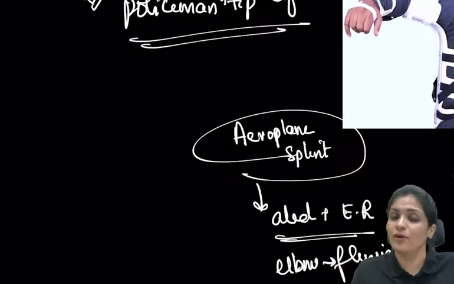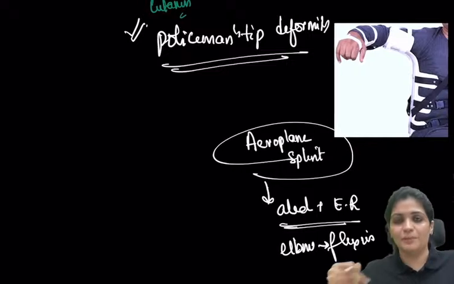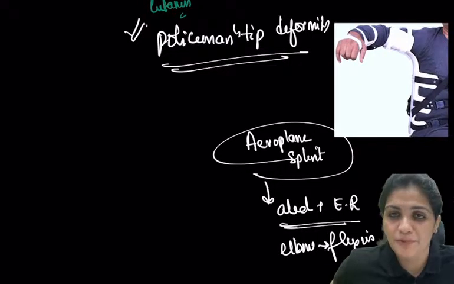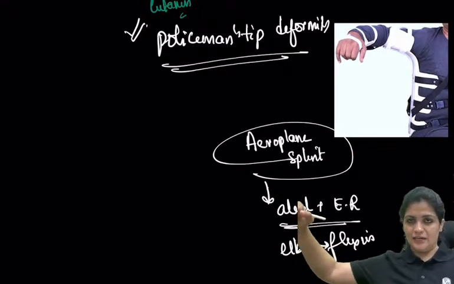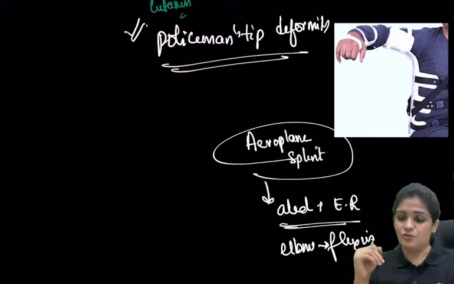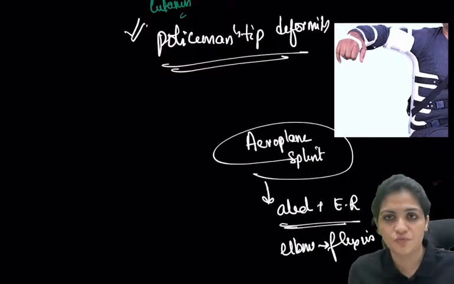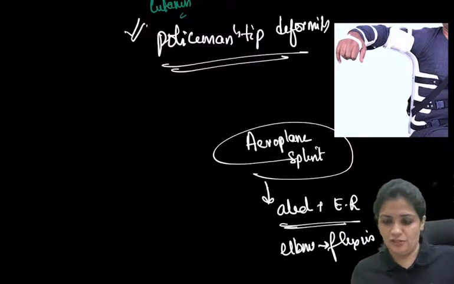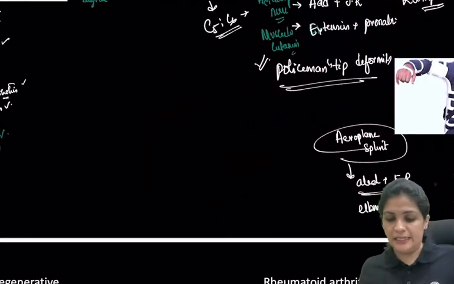Always put splints or casts in the functional position. That completes the nerve injuries.